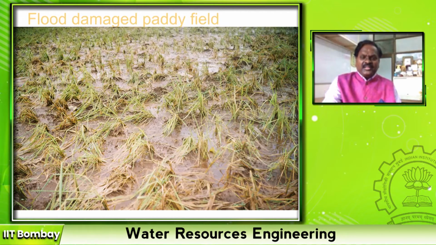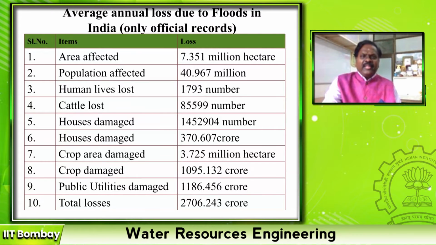So these are the flood damages, and this is simple statistics given by the Central Water Commission. In an average year where there are no special floods, the area affected is 7.351 million hectares per year, and population affected is 40.967 million. Human lives lost are almost 1,790. Cattle lost 85,000.